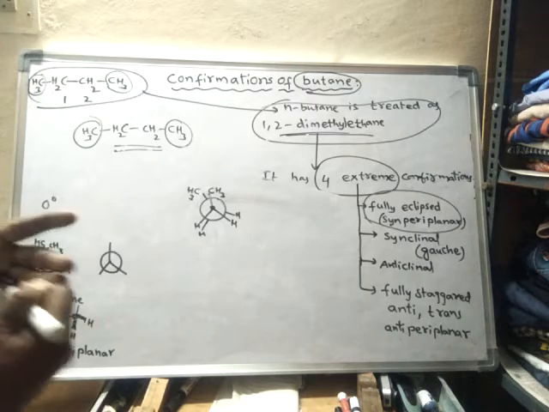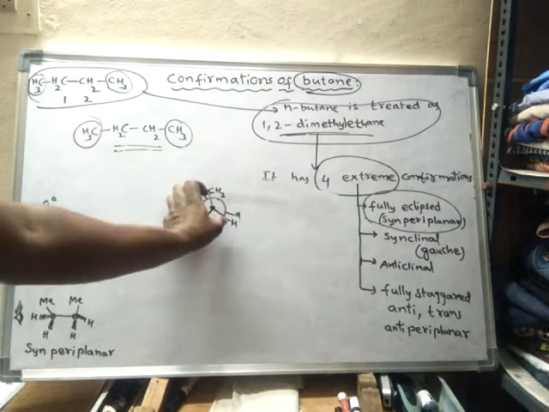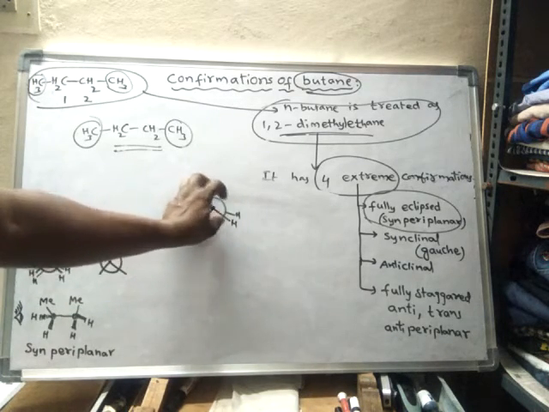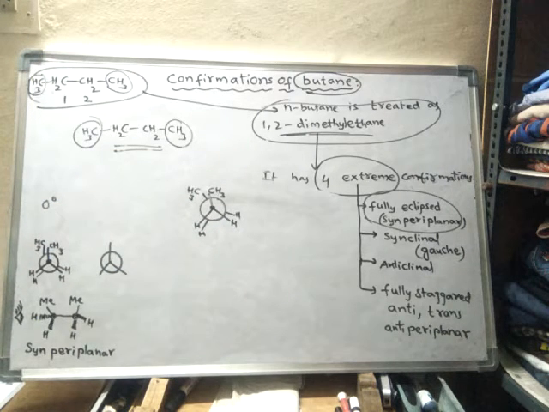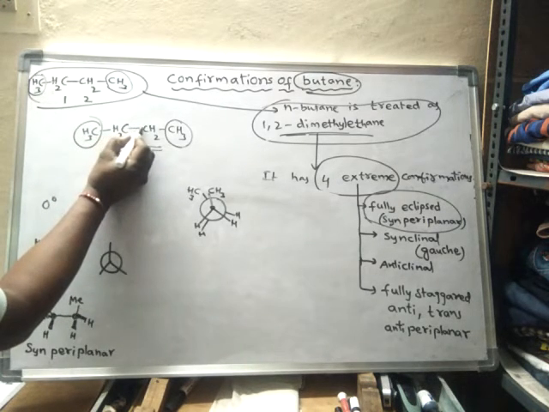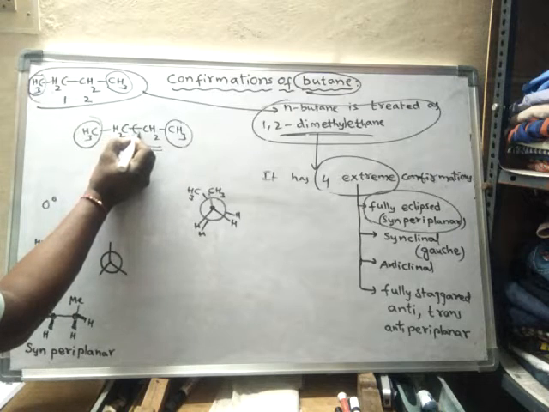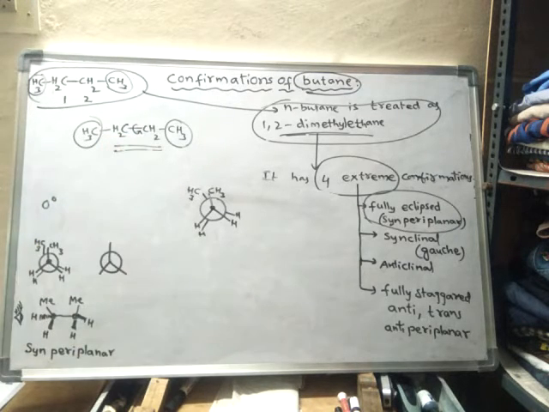Upon rotation of the back carbon, you will get many conformations. Every rotation will give one conformation. Infinite numbers of rotations are possible around a single bond, because around this single bond the rotation of atoms takes place either clockwise or anti-clockwise.